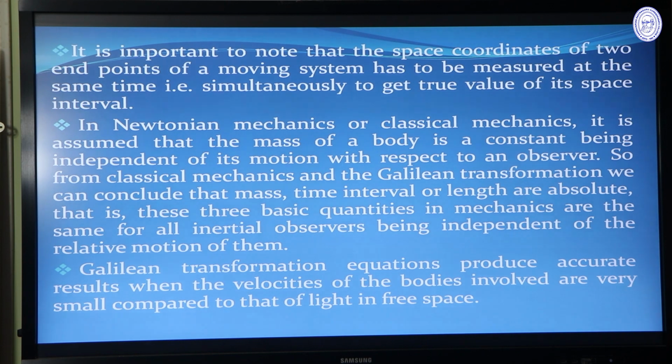Another important point is that if an observer is moving, and we want to measure the length of the moving observer, then we have to take the space coordinates of the two endpoints at the same instant of time. Space coordinates of the endpoints have to be taken at the same instant of time to get the length of a moving observer.